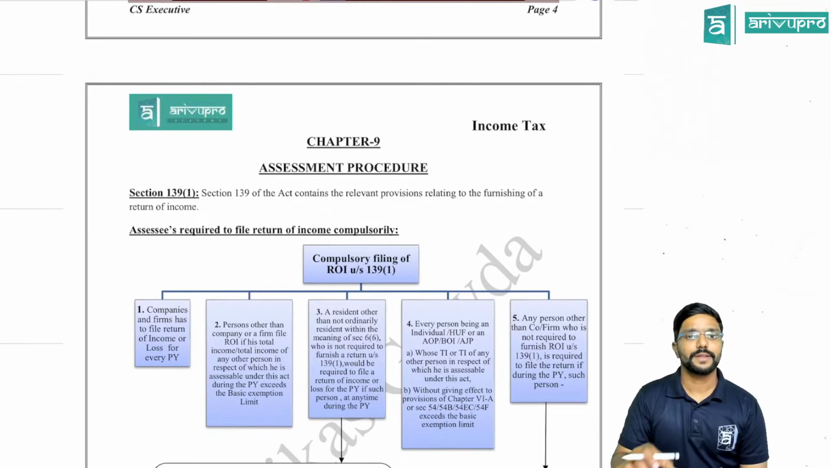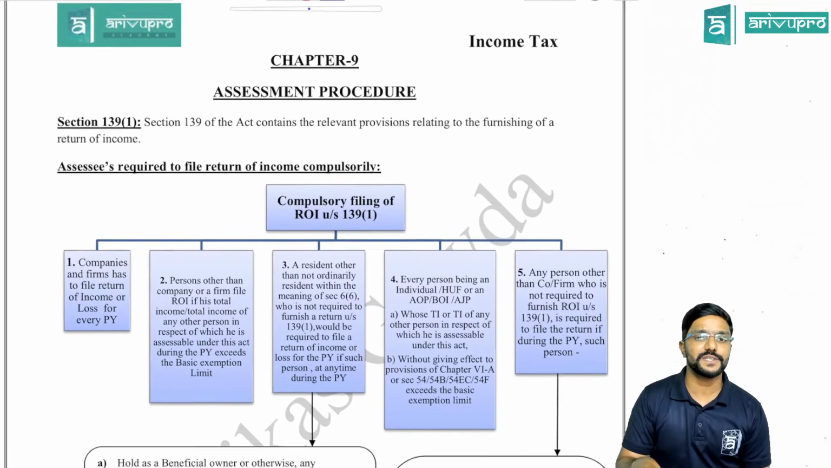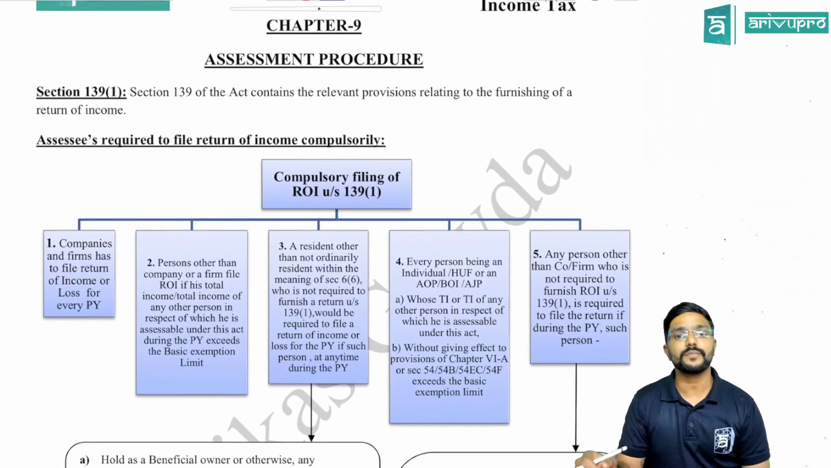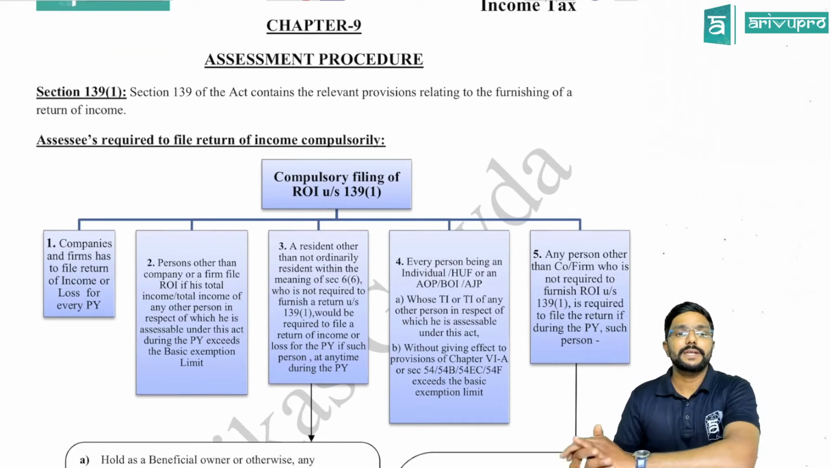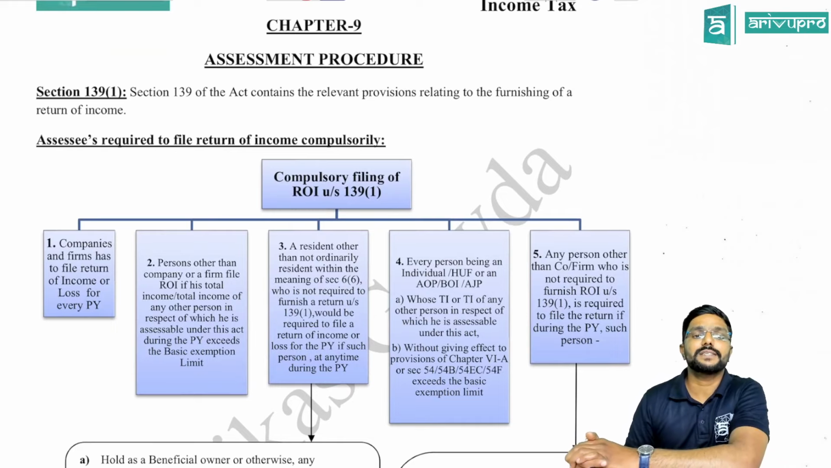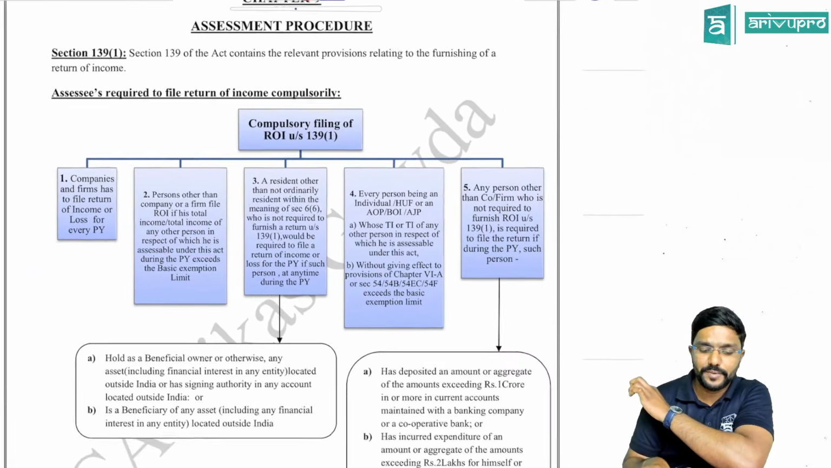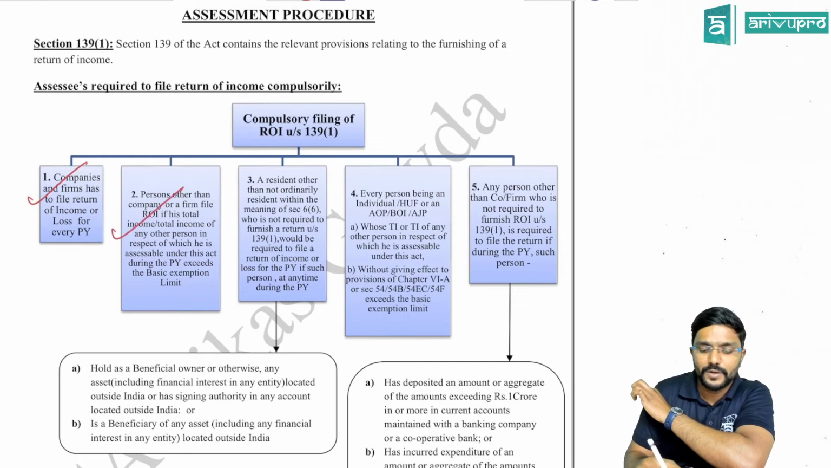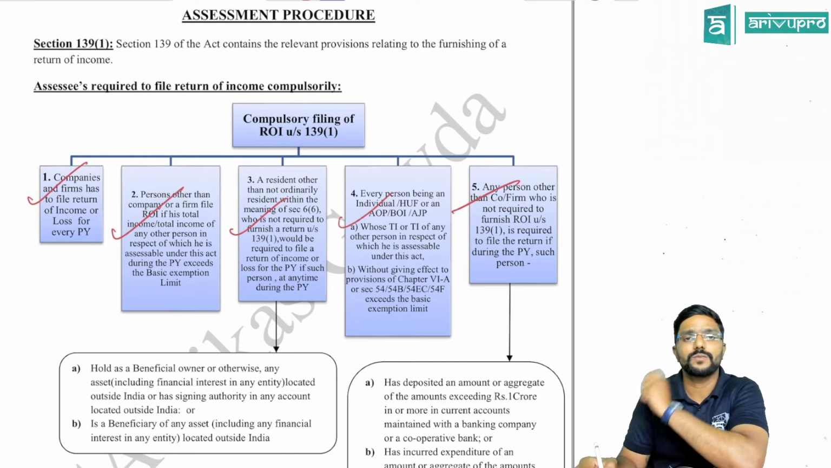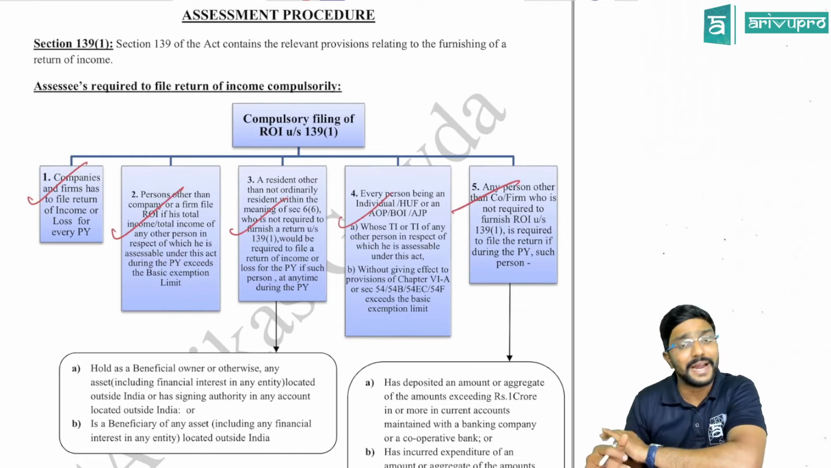Okay. Next, coming to the assessment procedure chapter, Chapter 9. There, under section 139 subsection 1, who is supposed to mandatorily file the income tax returns is given, guys. There are 5 scenarios covered here: 1, 2, 3, 4, 5. Who are supposed to file the returns mandatorily.